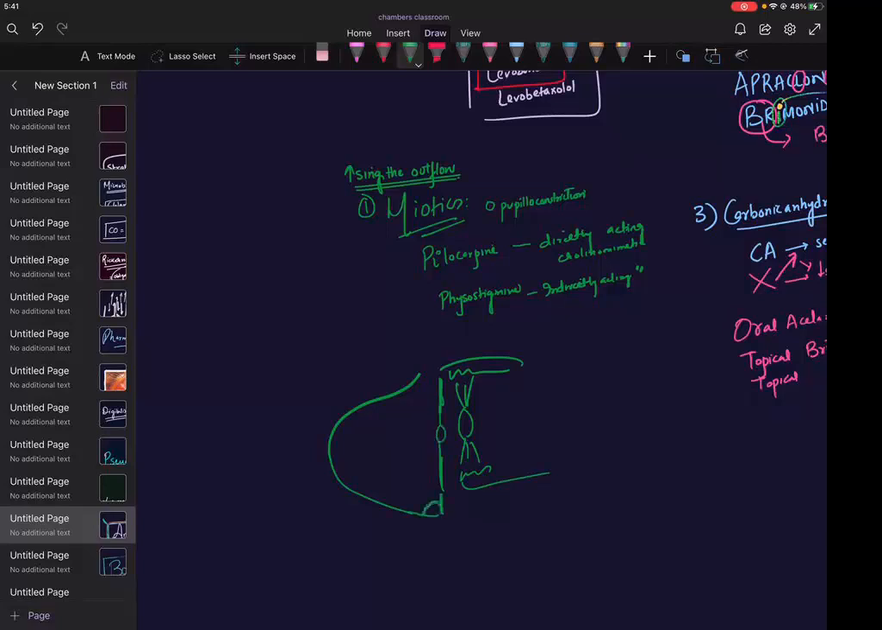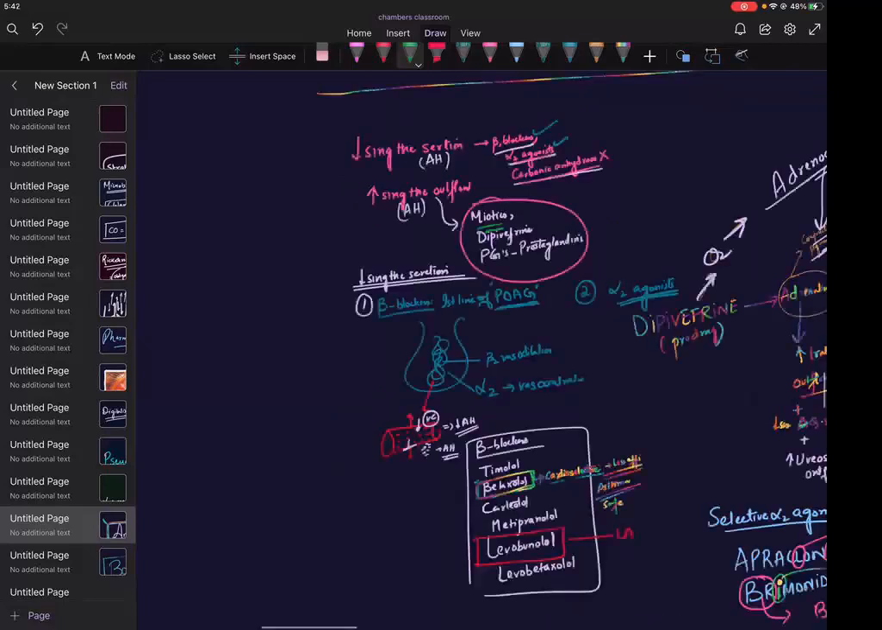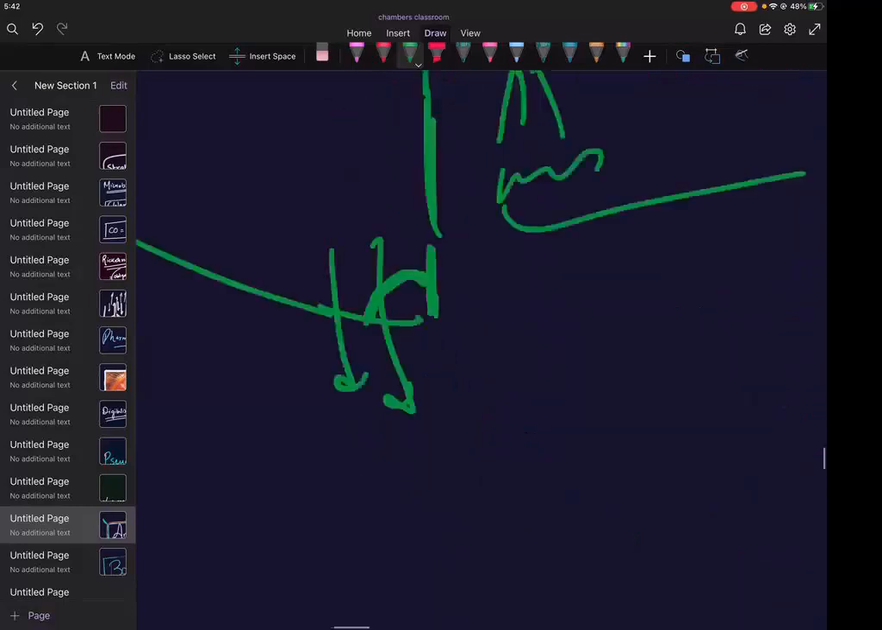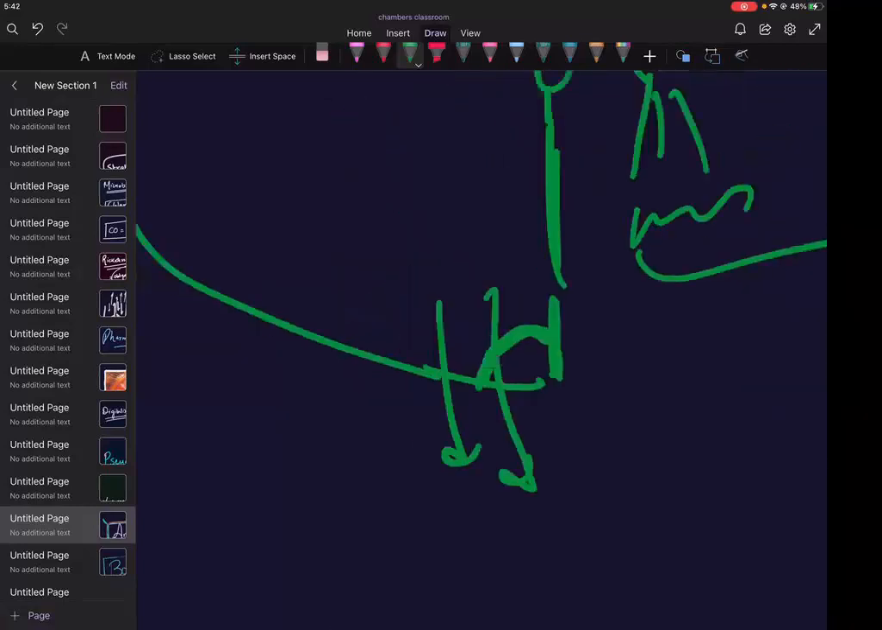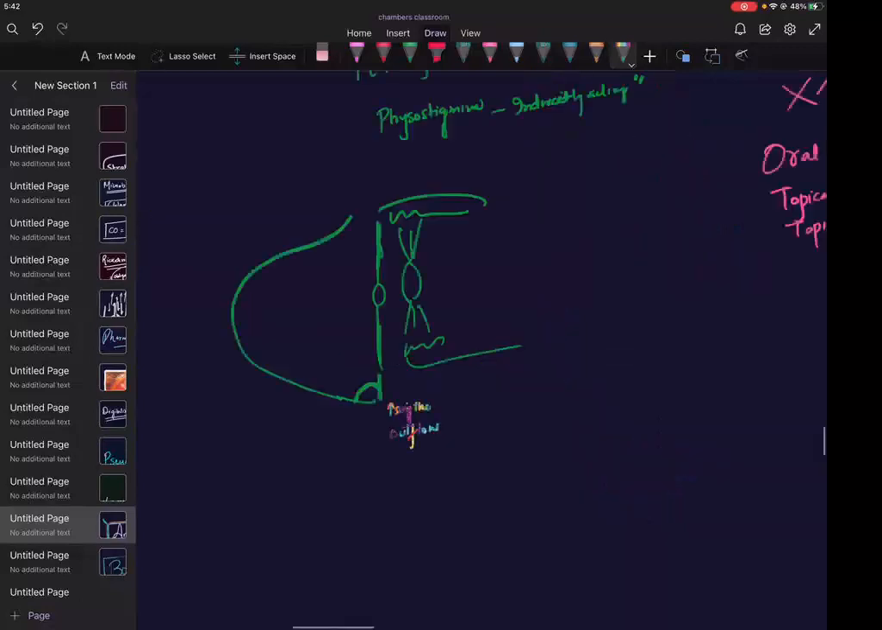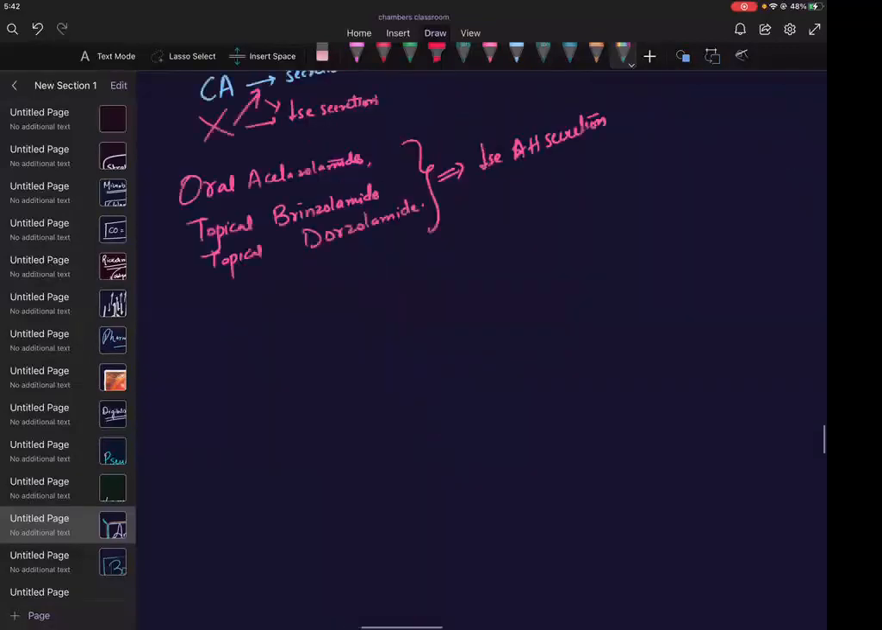You are actually increasing the, that's why we are saying it is increasing the outflow. You are relieving this angle. Are we able to understand, guys? When you relieve this angle, you will be increasing the outflow. Are we clear? Increasing the outflow. Okay. So this is what the principle is. Meiotics.